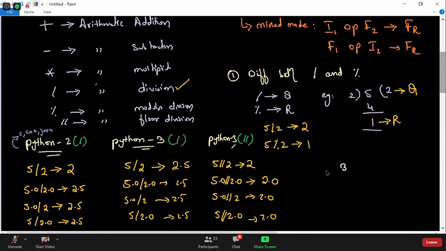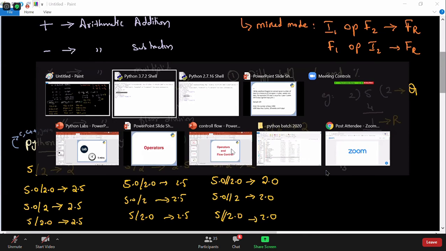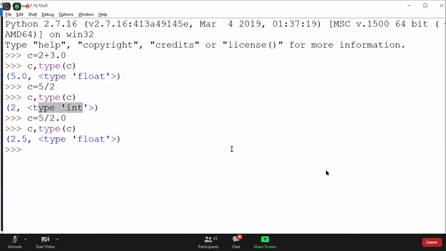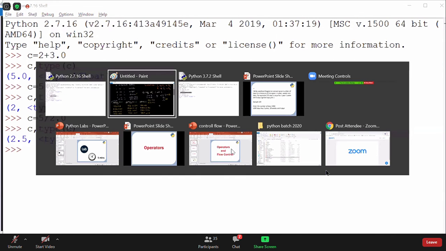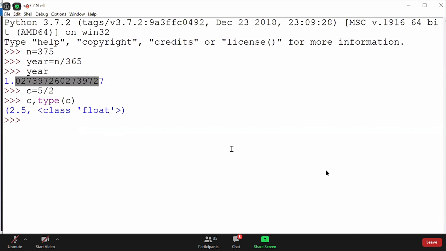Now in our problem, which operator will you use? Floor division or the division operator? No, we don't have a need for the division operator here. We'll use floor division. Perfect. Now let me show you what we get from floor division.